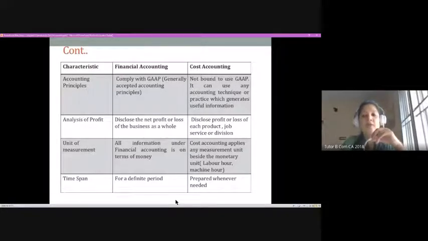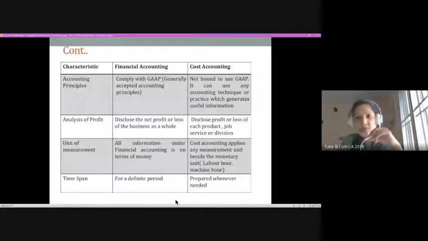But when we look from the cost accounting angle, other than money terms, many other factors are being considered, like the number of hours being considered with each labor, or labor hours, and the number of hours a machine has been put to work.